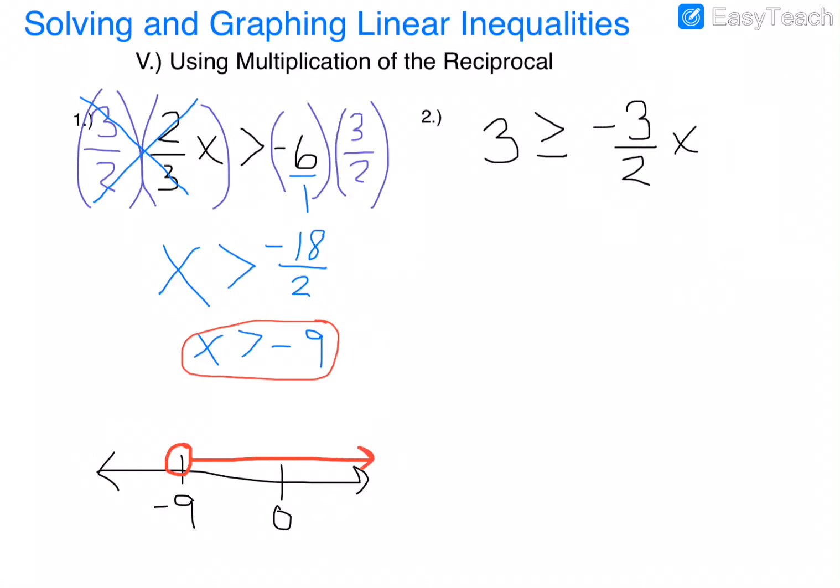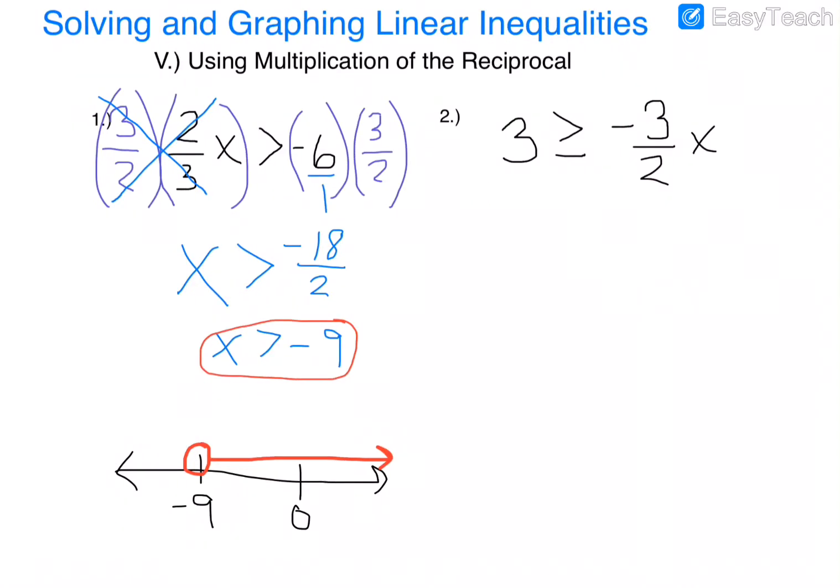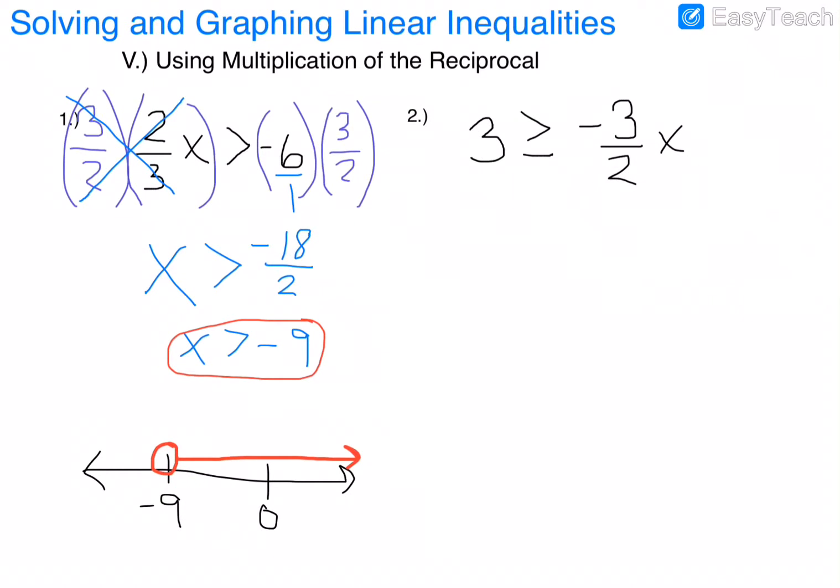Alright, number 2, a little bit different because the x is on the right, so we're going to have to flip. But I'm also going to have to flip because when I do a reciprocal of -3/2, it's -2/3. And since I'm going to multiply both sides by -2/3, that means that I got to flip the symbol.